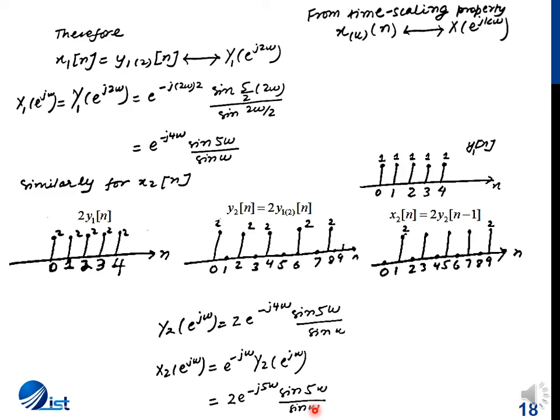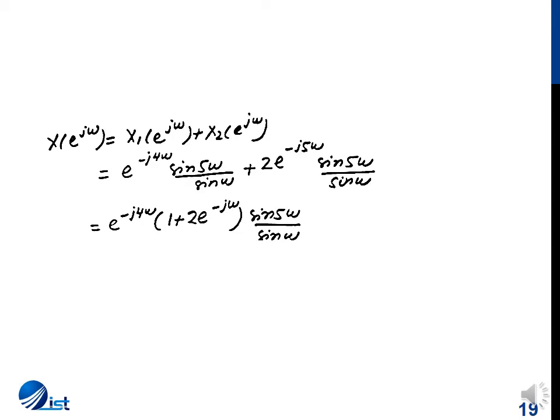Finally, substituting the values of X1(e^jω) and X2(e^jω), we get X(e^jω) equal to X1(e^jω) plus X2(e^jω), and after substituting the values, the expression for X(e^jω) comes out to be e^(−j4ω)(1 + 2e^(−jω)) sin(5ω) by sin(ω). So we see that the Fourier transform of a signal like that shown in this example can be obtained by applying the time scaling or time expansion property.